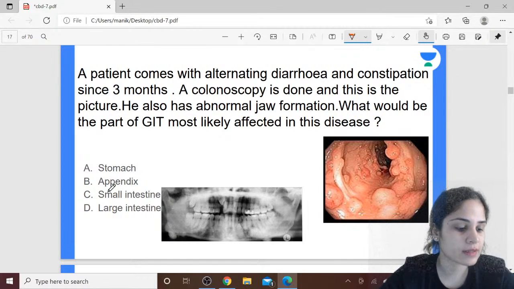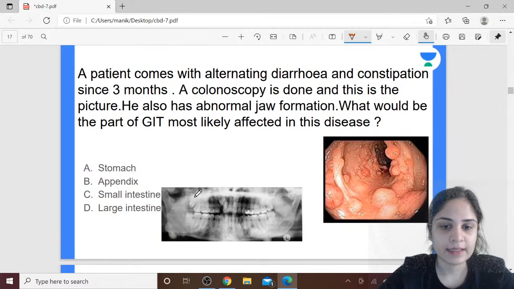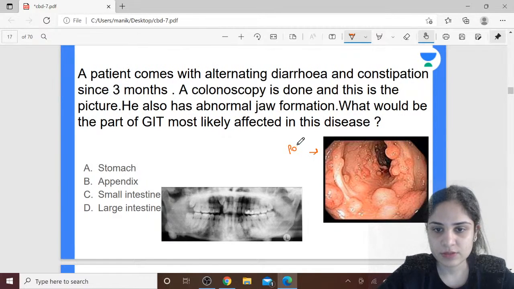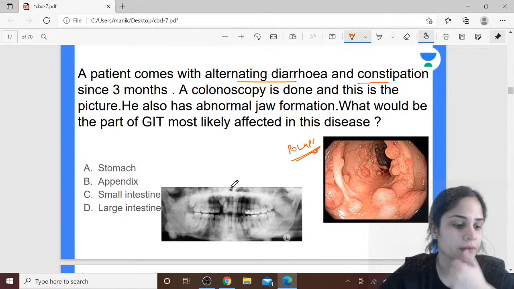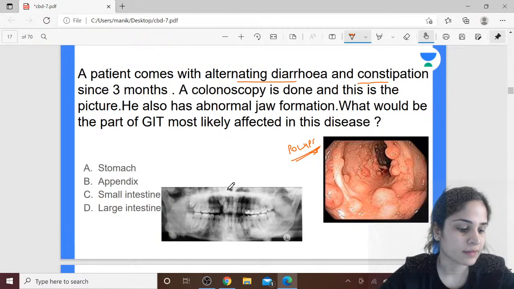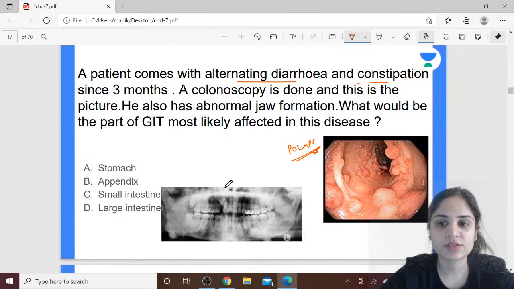Okay, staphylococcus is saying C, and he's saying that this looks like scurvy. No, this is not scurvy. At least in the colonoscopy, you can identify that there are multiple polyps. So look at the case presentation: alternating diarrhea and constipation, and something is wrong with the jaw. I have given you an X-ray of the jaw over here. So what can you identify? Mulai is saying the answer is large intestine. But can anyone diagnose the condition for me?